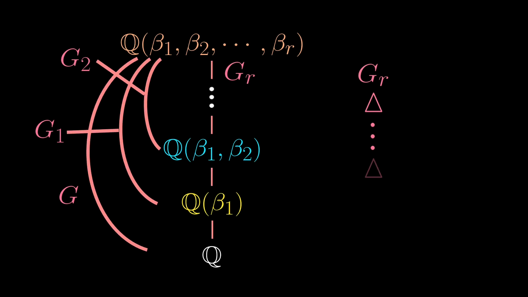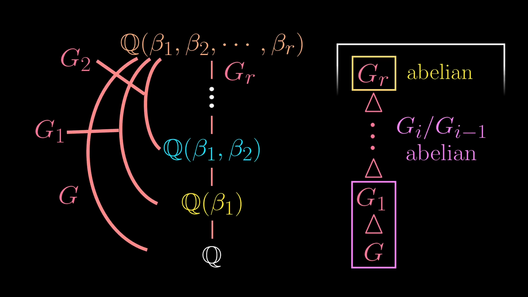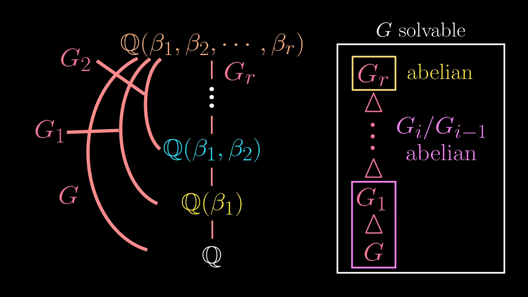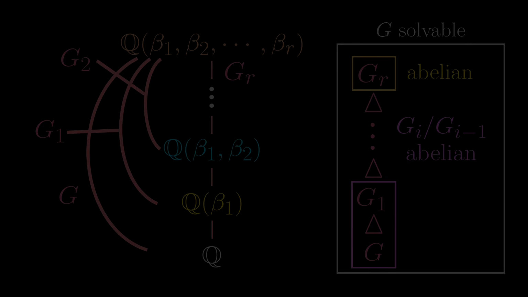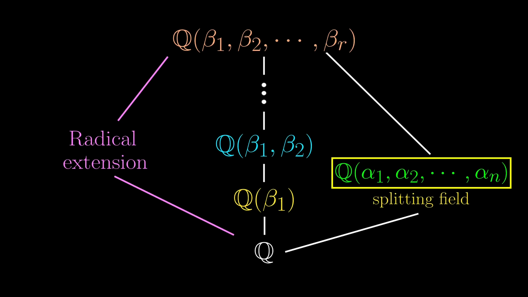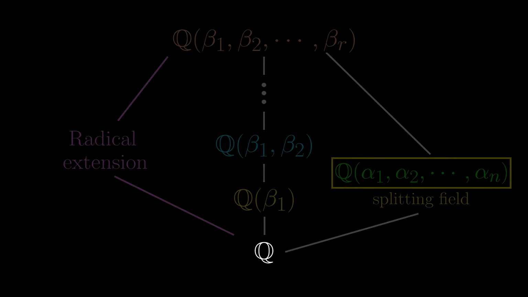Given how complicated this whole thing is, it's entirely normal to feel a bit lost, so here is an overarching summary of what we have just done. We first rephrased solving by radicals using the language of field extensions, but this is a difficult problem because even the smallest field Q, the rationals, is still infinite.